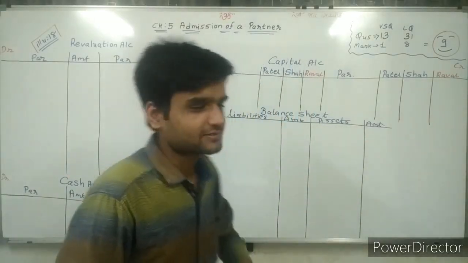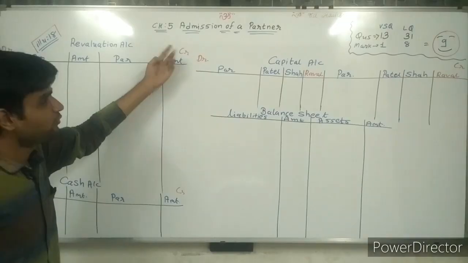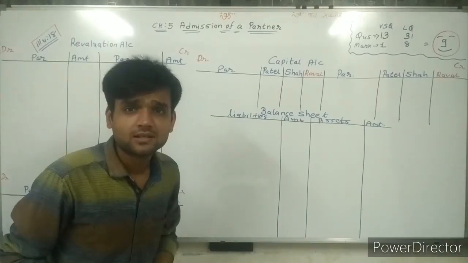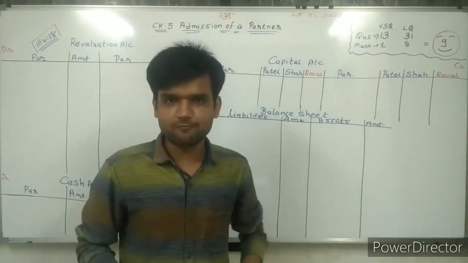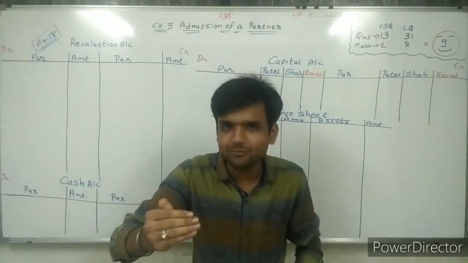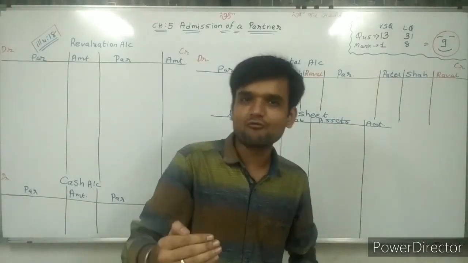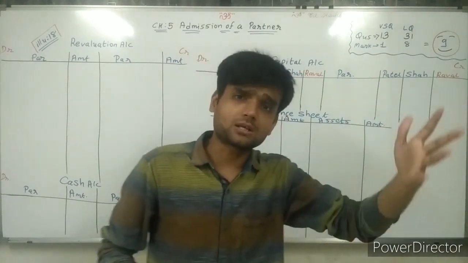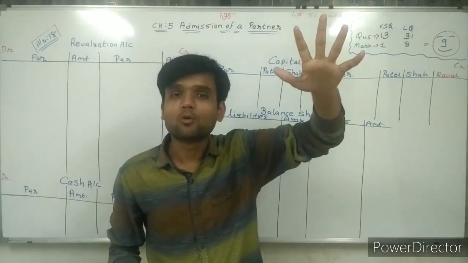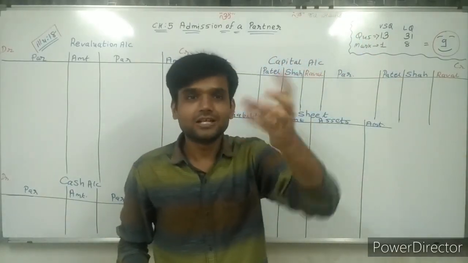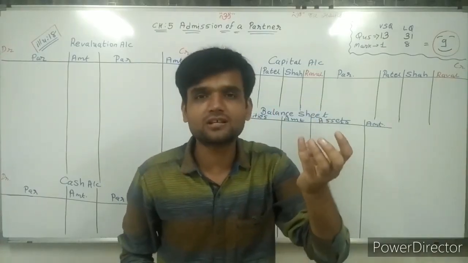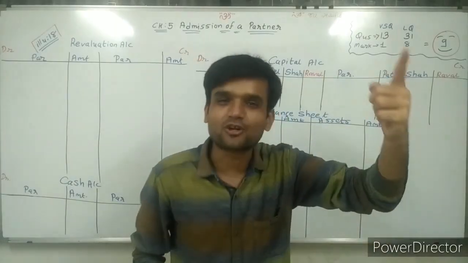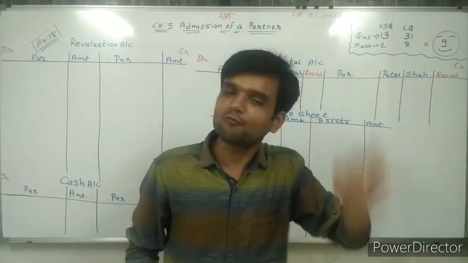Now chapter's name is what? Sir, chapter number 5, admission of partners. It means in our old partnership firm, new partner is admitted. That is admission of partner. In last lecture also, last chapter, we have discussed that. What we have discussed? Sir, revaluation account, new balance sheet, that is important one for chapter number 5 and for chapter number 6.